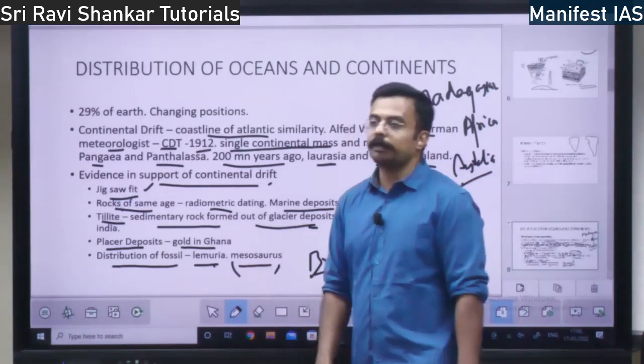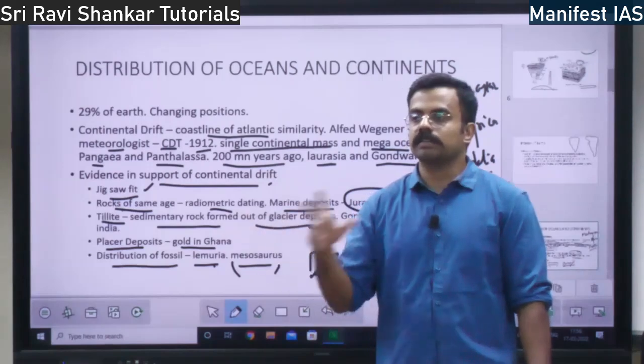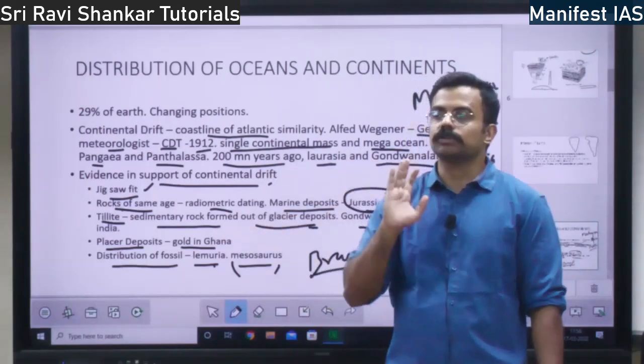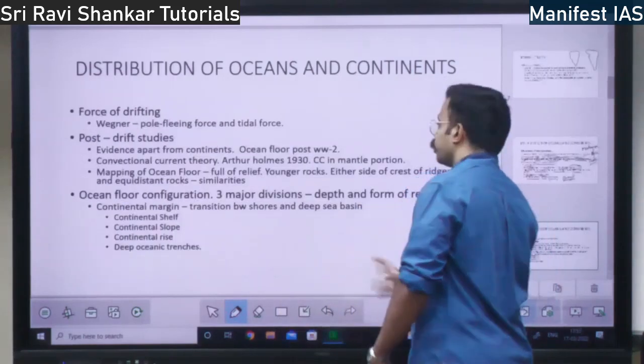Then you have the example of Mesosaurus. Mesosaurus was a type of reptile found both in Africa and South America, right? That is one example. So the fossils are found on both sides.